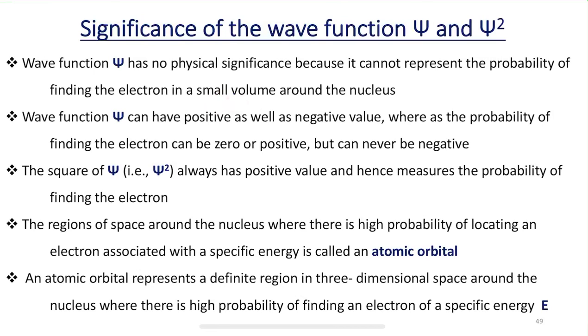In terms of the Schrodinger wave equation, if we concentrate on the significance of the wave function, it has no physical significance, because it is very difficult for an electron to find out where exactly the momentum or the position or time and spin of that particular electron is going to be situated or located. The symbol used for a wave function is a Greek letter called psi.